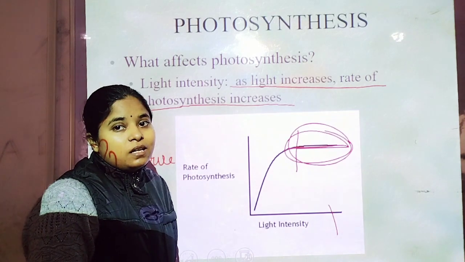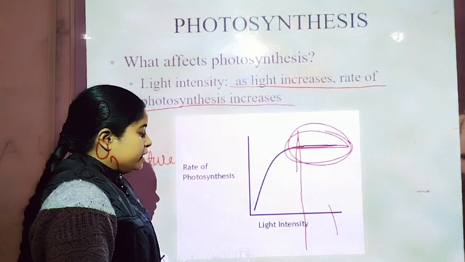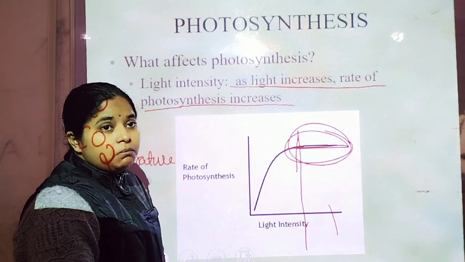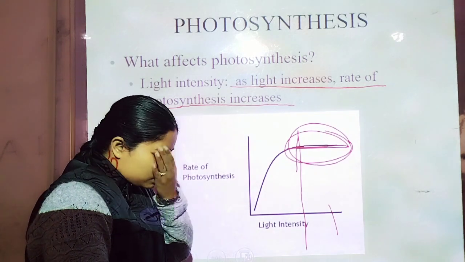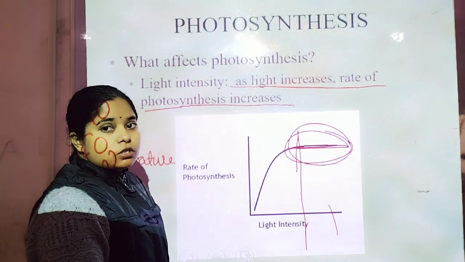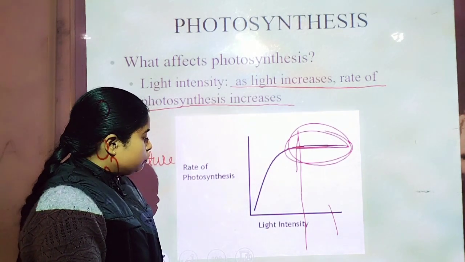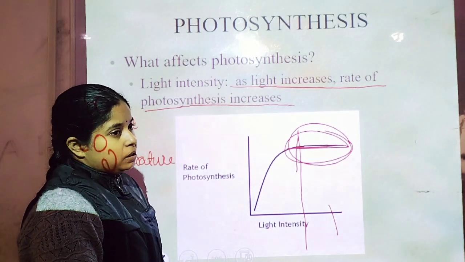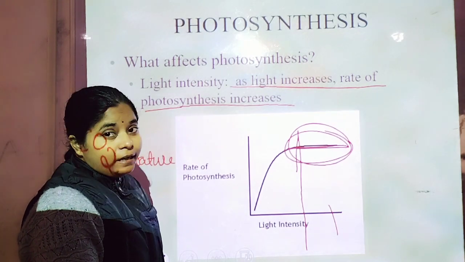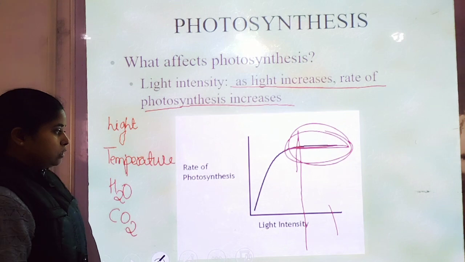If the light intensity increases beyond the limit, it may cause photooxidation of chlorophyll A. That is why neither does the rate increase nor does photosynthesis take place in that plant, because high light intensity beyond its limit causes the photooxidation process.